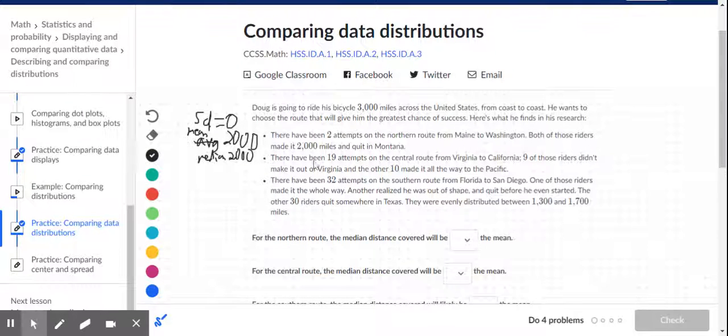For the second one, there have been 19 attempts on the central route from Virginia to California. 9 of those riders didn't make it out of Virginia, and the other 10 made it all the way to the Pacific. So what's that mean?